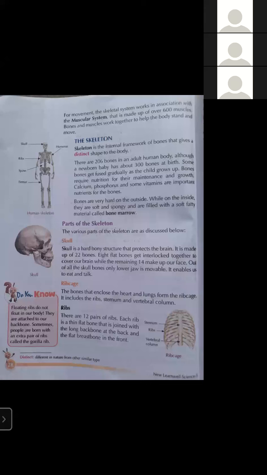The lowest two pairs of ribs are called floating ribs, which are joined only to the backbone. They are not joined with the breastbone. That is why they are known as floating ribs. Floating ribs does not mean that they are moving inside our chest.